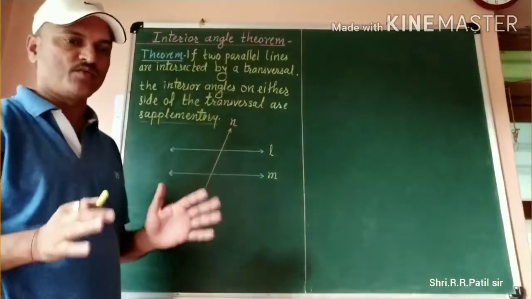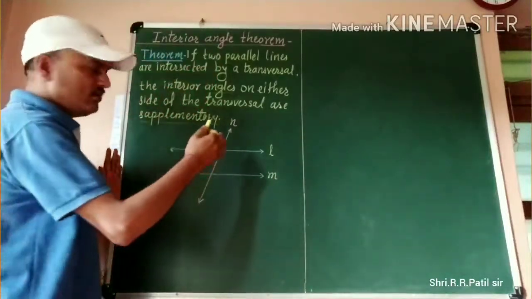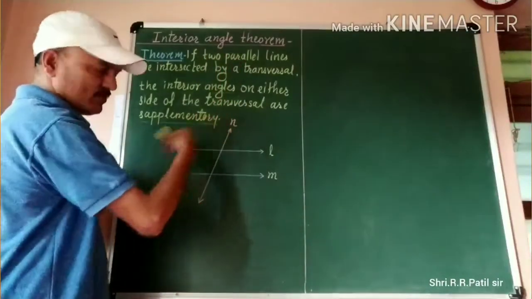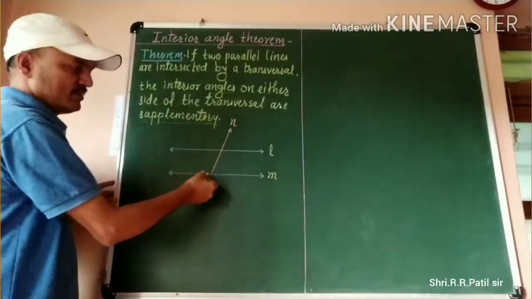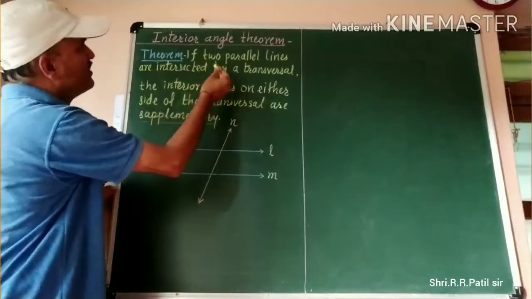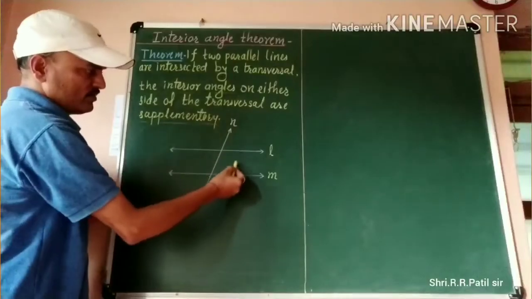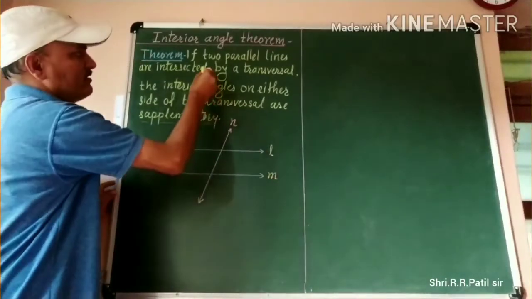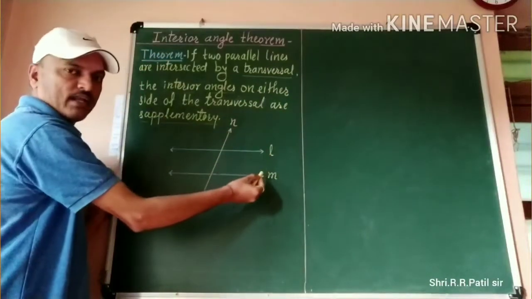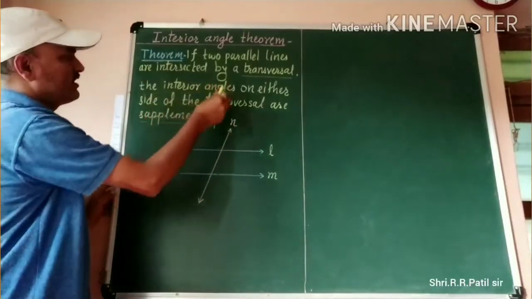Okay. Now we are going to prove this property. According to that statement, first of all, we have to draw a figure. I have drawn here a figure related to that statement. If two parallel lines are there, therefore I have drawn two parallel lines. And there is a transversal, that is, line L is parallel to line M, and line N is a transversal.